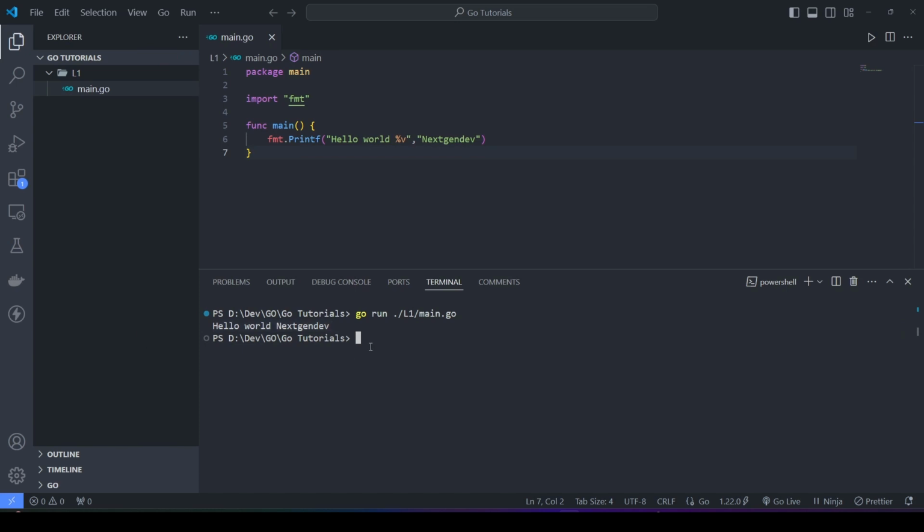We could also compile this file. So in order to compile this file, first we need to build it. So let's build it first. So go build. Okay, my bad. And then again, we have to copy the same path. So it's l1 slash main dot go. So as you can see here, we have compiled our Golang.